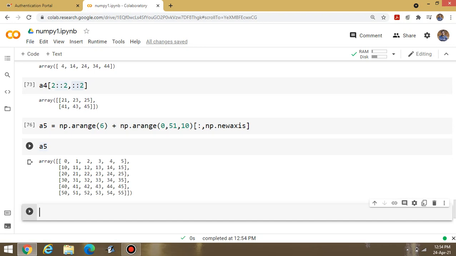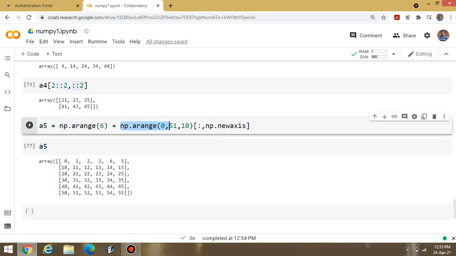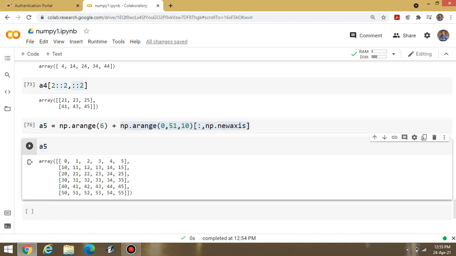I am setting the first row as 0 to 5. Is it okay? Yes. Now the starting point is 10, so the next values are 11, 12, 13, 14 and 15. And the third row is 20, 21, 22, and so on. It will pick all these values, but I am picking this content as a new axis.